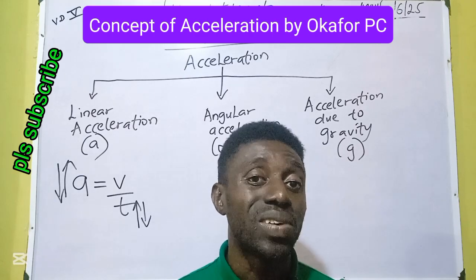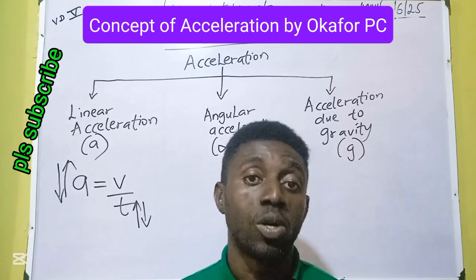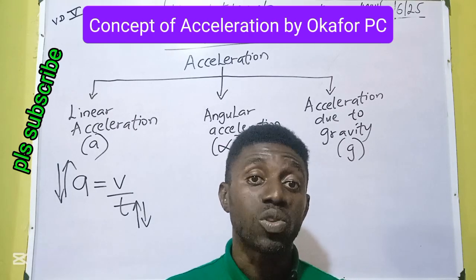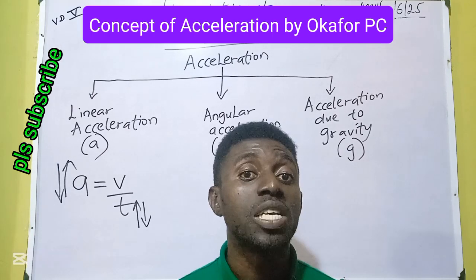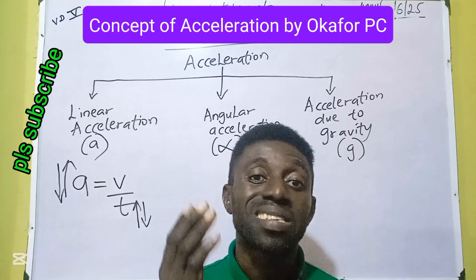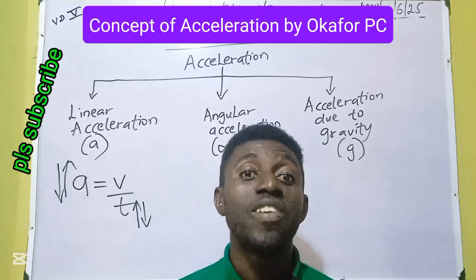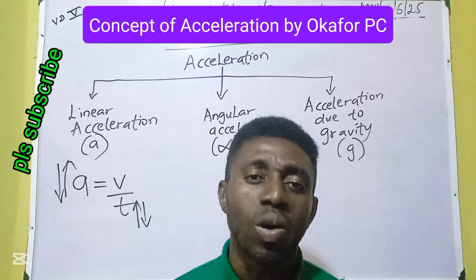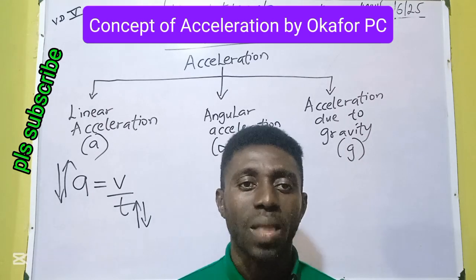Like a car accelerates. That's a good example of linear acceleration, because the car moves on a horizontal plane. The train accelerates. Take note, a car does not speed up; a car accelerates. Every car begins from 0. It counts 1, 2, 3, 4, 5. That is acceleration. The fan accelerates. Even humans accelerate. So acceleration is one of the most used terms in science or physics because every moving thing involves changing speed.